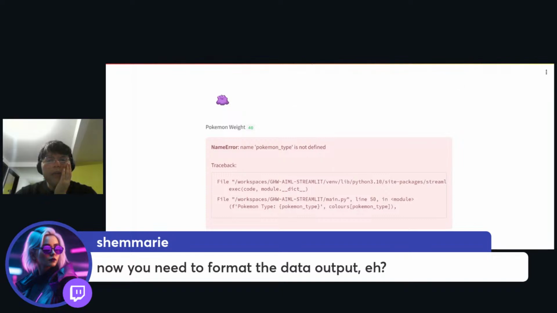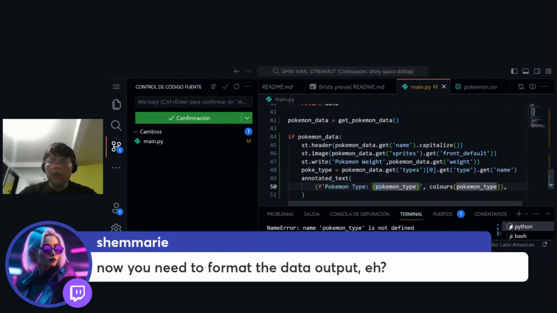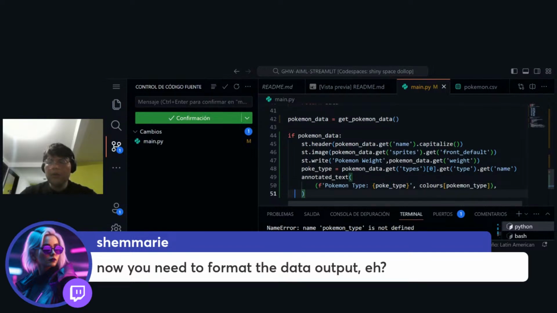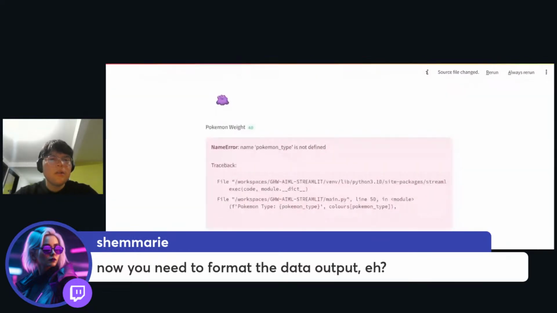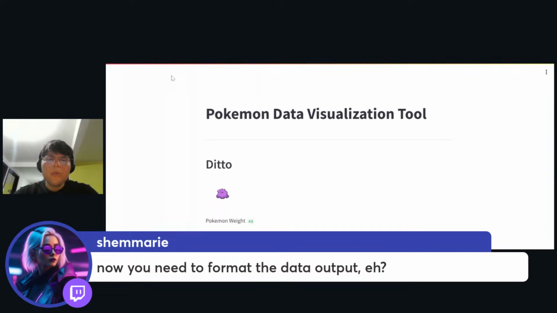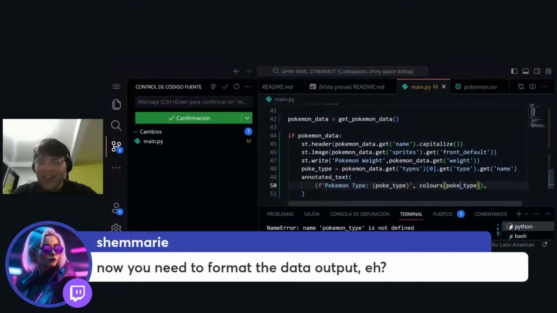Is it Pocket type? Yeah, it is Pocket type. So let's just go to Pocket type and use Pocket type here. And go again here and try to reload this. There you go. So we have normal. Oh, I don't think this is correct. So we have Pokemon type, Pocket type.